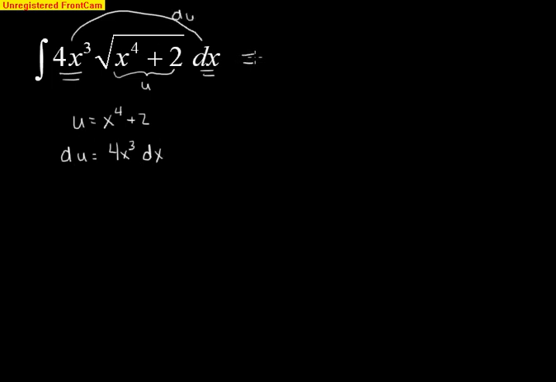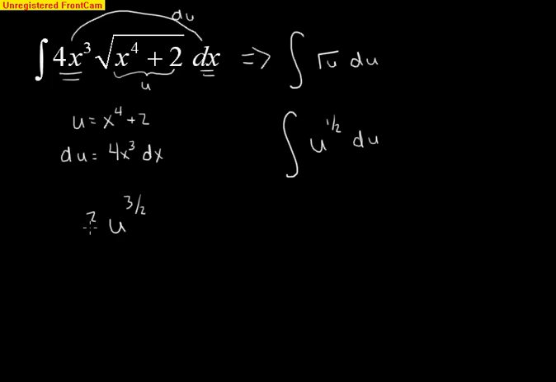So my new integral, in terms of just u, winds up being the square root of u du. And as we've stated before in class, to integrate the square root of u, I need to change that to u to the 1/2 du. And again, raise power by 1 divided by new power. I'll wind up with u to the 3/2.